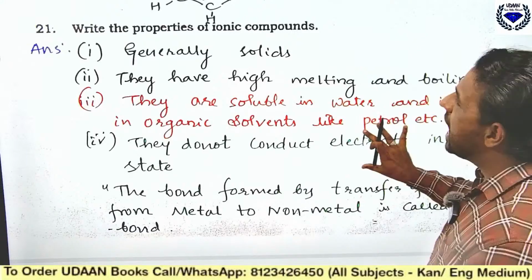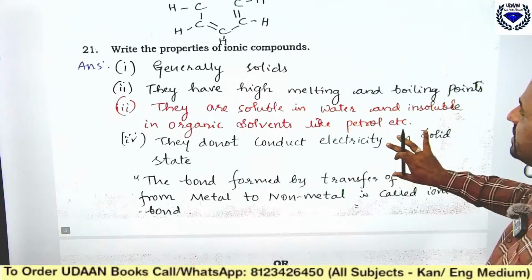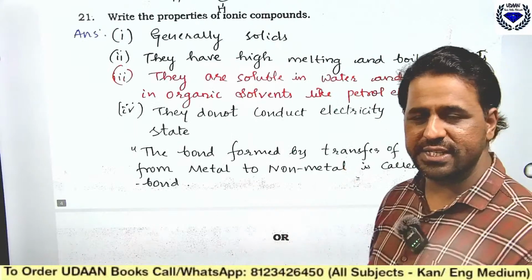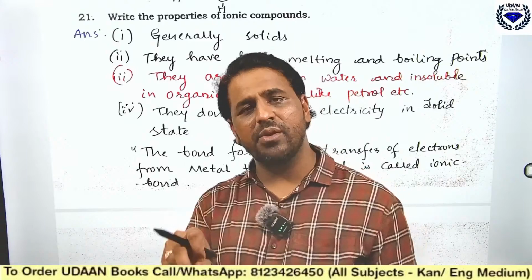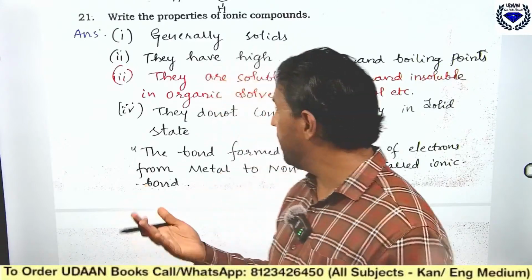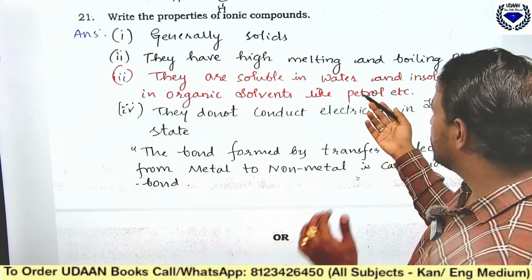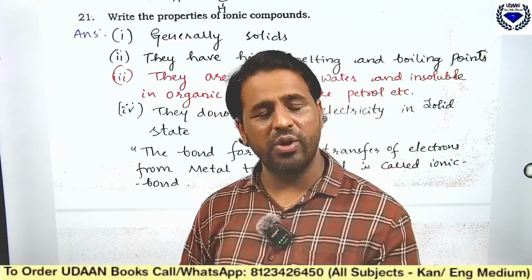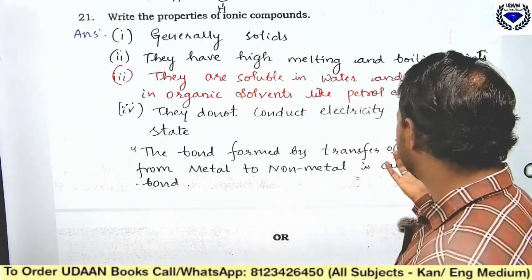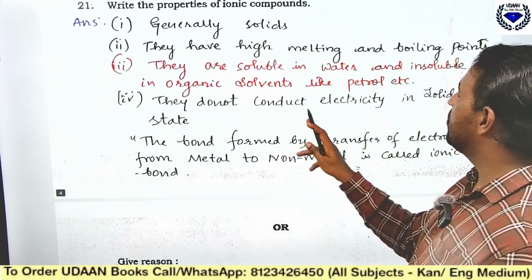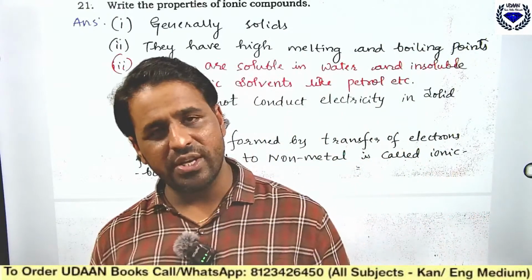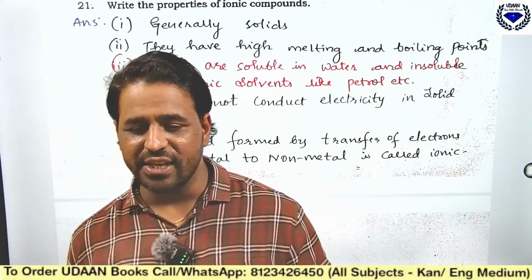Remember, ionic compounds have high melting and high boiling points, so they do not melt easily. They are soluble in water, so if you put them in water, they will dissolve, and insoluble in organic solvents such as petrol and diesel. They do not conduct electricity in the solid state. Remember, ionic compounds in the solid state do not conduct electricity. So like this you should write.